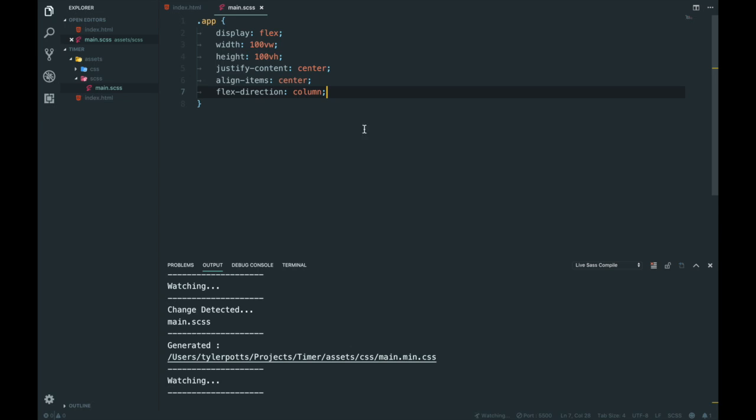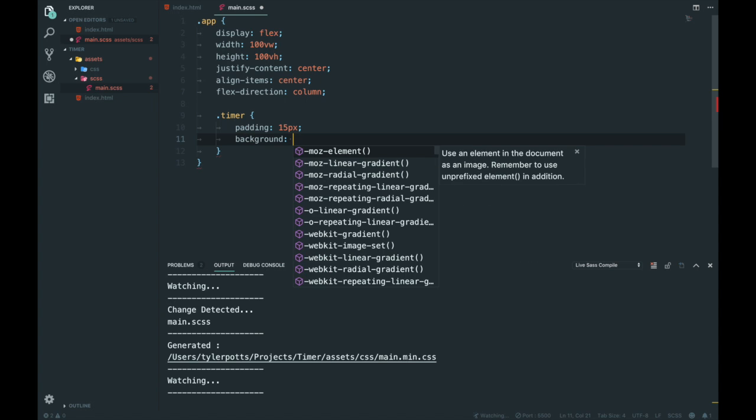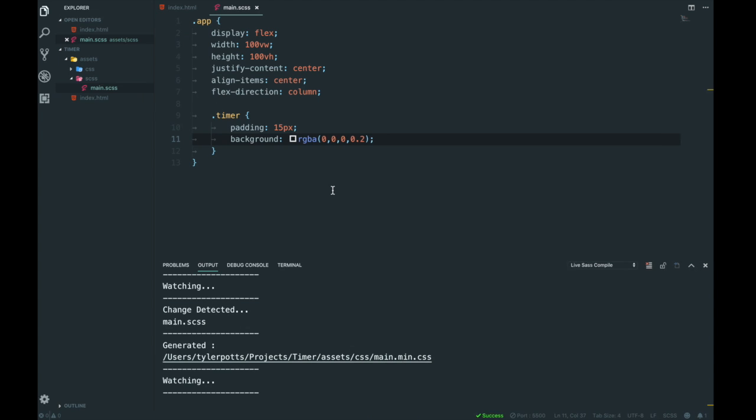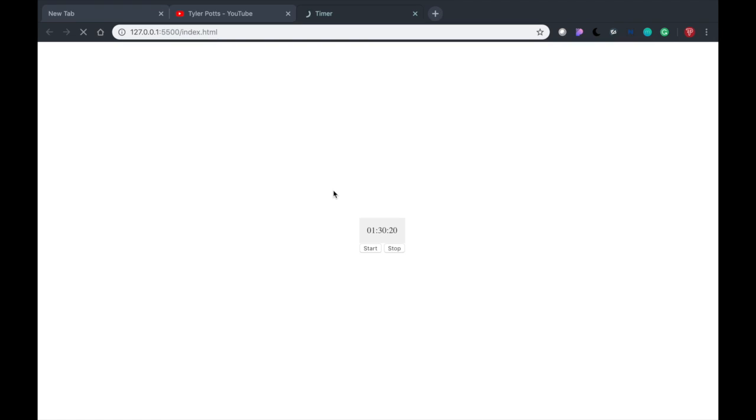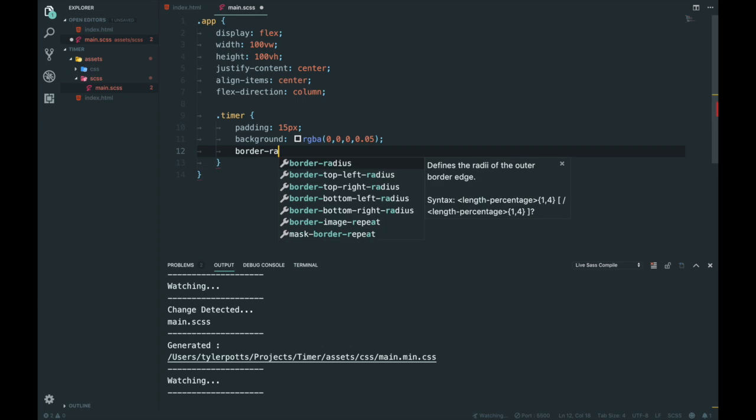Next up, we have the timer. So let's style our timer. Let's give it a padding of 15 pixels all around. Background color RGBA 0.2 maybe. It's a bit too much. Less, 0.1. Yeah, that'll do. Border radius of 8 pixels. See what that looks like.